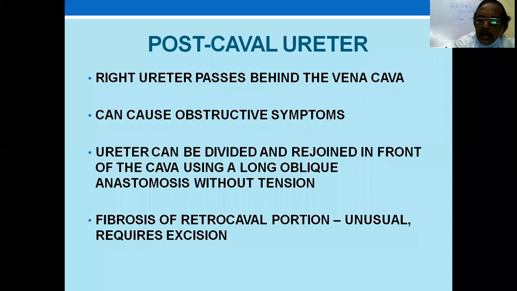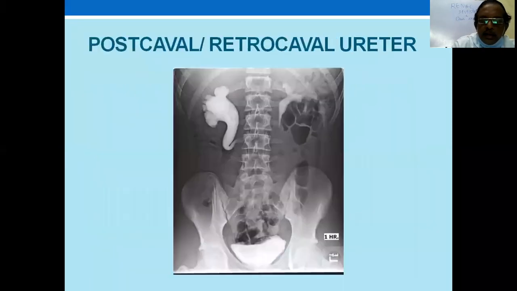The ureter can be divided and rejoined in front of the cava using a long oblique, spatulated anastomosis without tension. If the retrocaval portion is fibrous, you have to excise it and join the normal ureter. This is a typical radiological appearance of retrocaval ureter. You see, this is the right ureter, the calyces are clubbed, showing obstruction. This is the pelvis, upper ureter. If you see this, you will not mistake it for anything else.